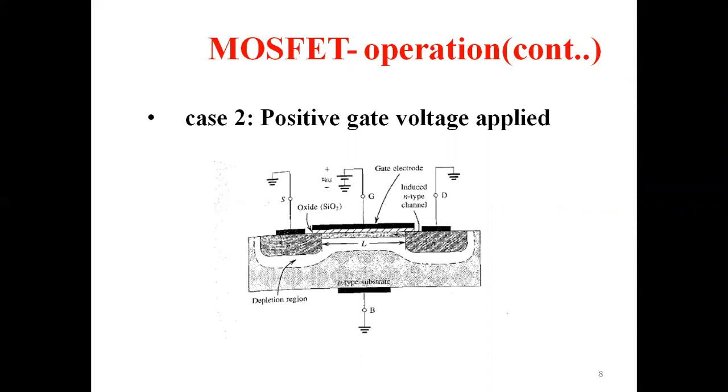As you can see, what happens is a positive voltage is applied to the gate. Then this positive voltage is going to attract electrons.